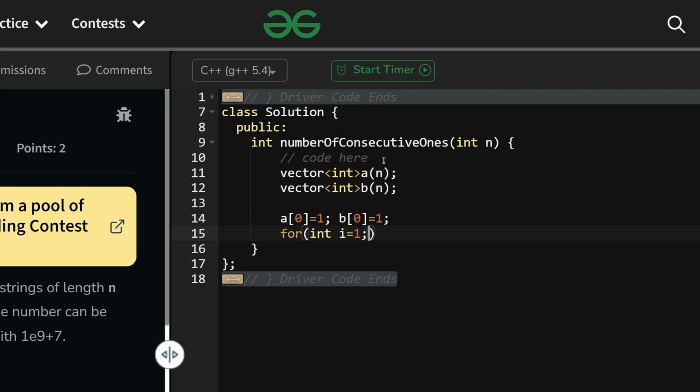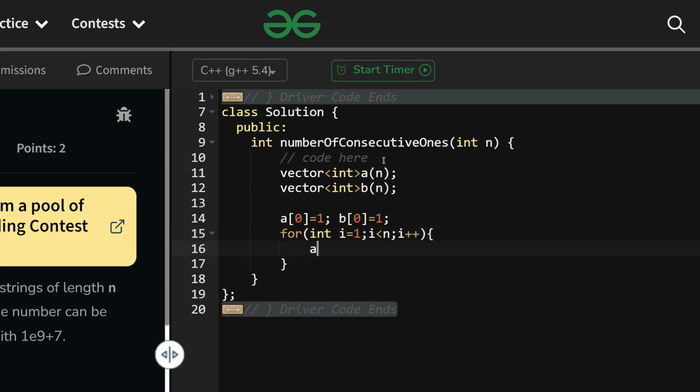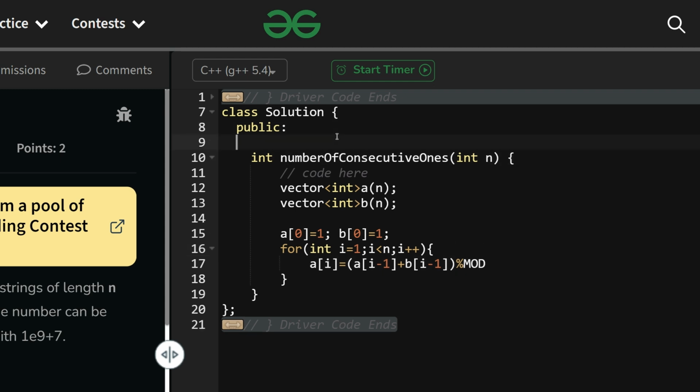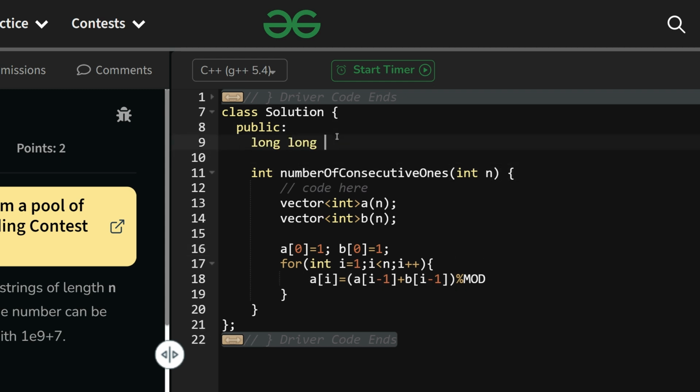For i equals 1, I will go up till n minus 1 and i plus plus. What will I do? I will say a of i equals a of i minus 1 plus b of i minus 1 percentile mod. Why mod? Because it has been given that the answer might be very large, so take a mod of it. So long mod equals 10^9 plus 7.